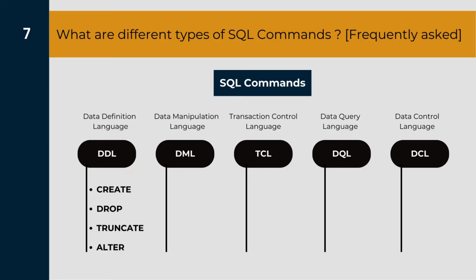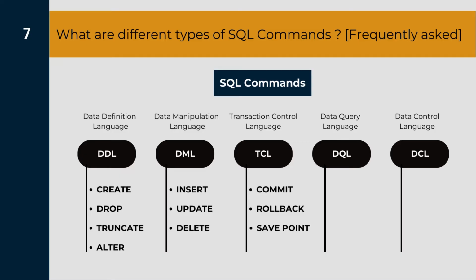Then we have insert, update, and delete in the data manipulation language, which are the commands that are actually used to manipulate the data in that particular table without changing the structure of the table. Then we have commit, rollback, and savepoint commands, which fall under the category of transaction control language commands. Now these commands are used to handle the database transactions, which help us to keep track of the modifications that we make using these DML statements.